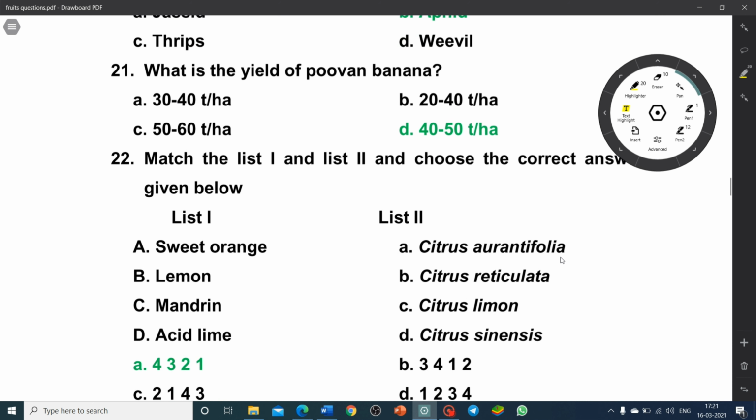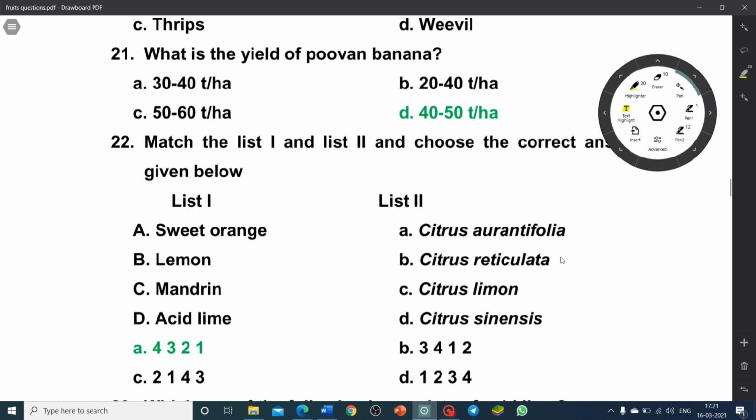Next, match. Sweet orange, scientific name? Citrus sinensis. Lemon? Citrus limon. Mandarin? Citrus reticulata. Acid lime? Citrus aurantifolia. So the correct answer is option A, 4321.